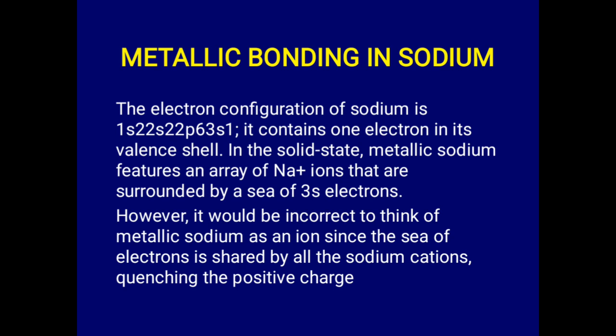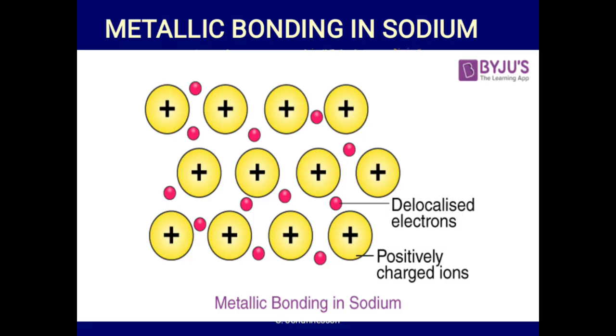Now let's look at a typical metallic bond, and let's use sodium as a case study. The electronic configuration of sodium is 1s2, 2s2, 2p6, 3s1 with the atomic number 11. Now, sodium contains one electron in its valence shell. That means it is univalent. And then in a solid state, metallic sodium features an array of Na+ ions that are surrounded by a sea of 3s electrons in its metallic features. We'll get to see that one. This is what we're talking about.